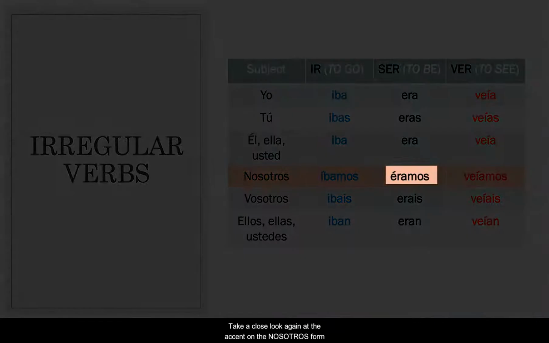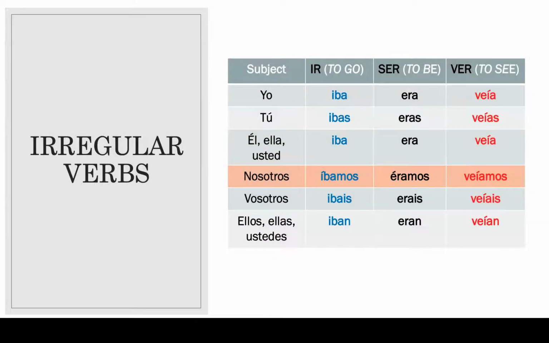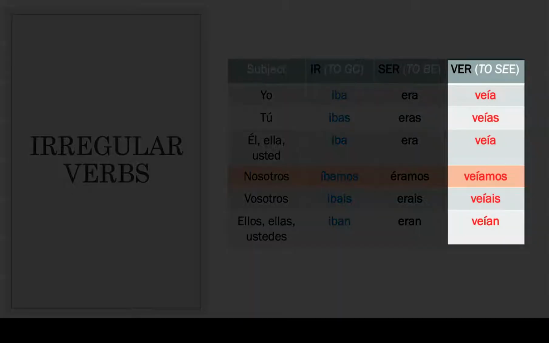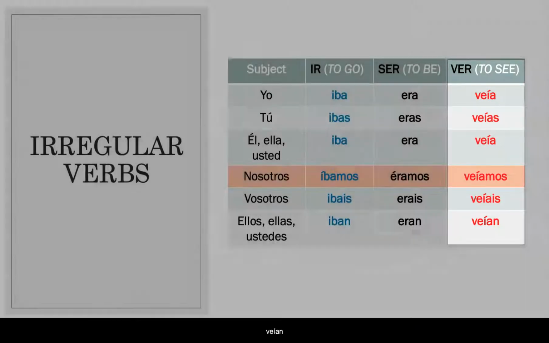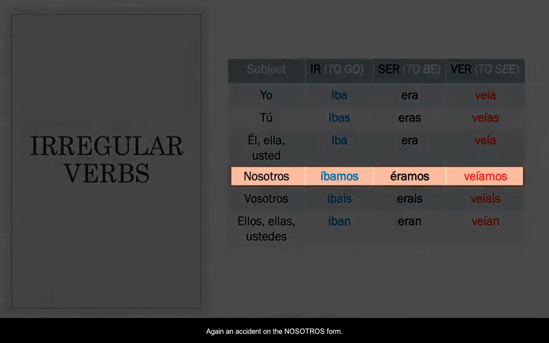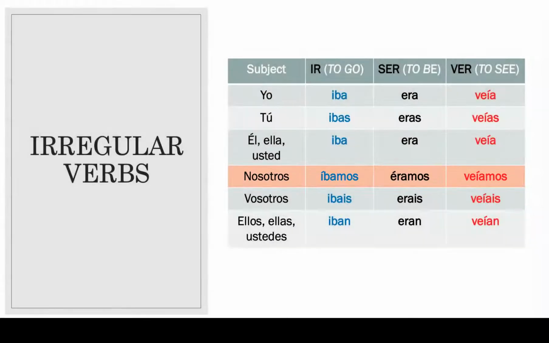Take a close look again at the accent on the nosotros form. Ver: veía, veías, veía, veíamos, veíais, veían. Again, an accent on the nosotros form.